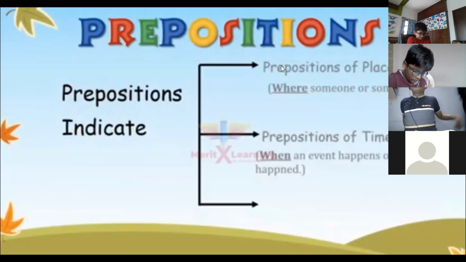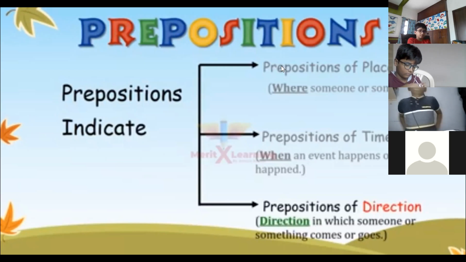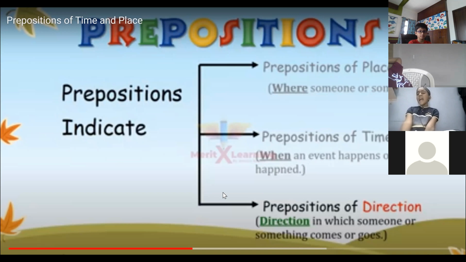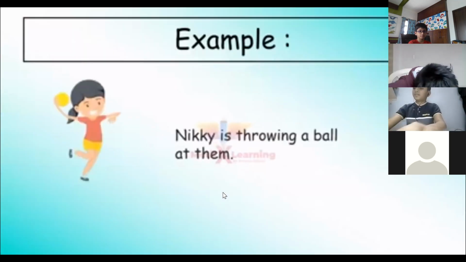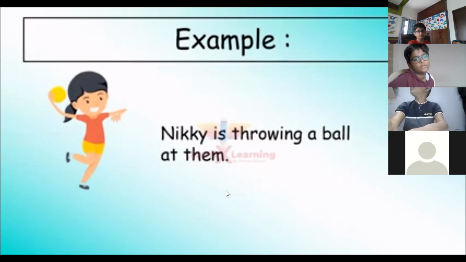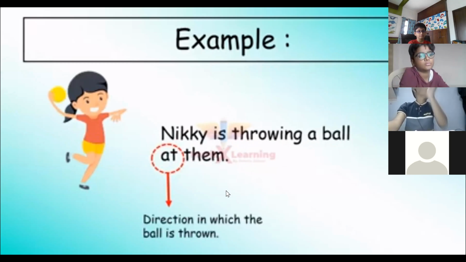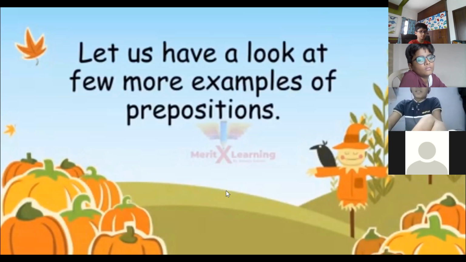The third one, prepositions of direction. The direction in which someone or something comes or goes. Let us look at one example. Nikki is throwing a ball at them. So here the word at tells us about the direction in which the ball is thrown. Let us have a look at a few more examples of prepositions.